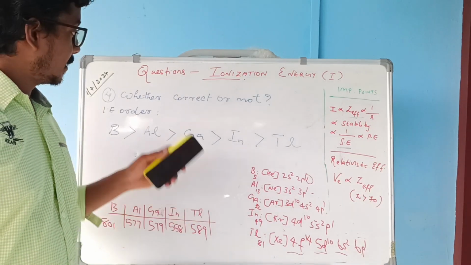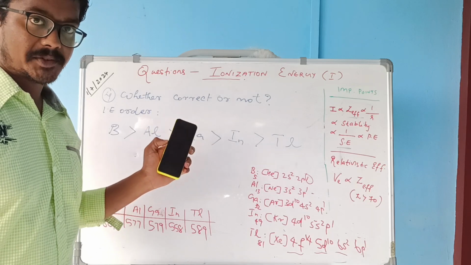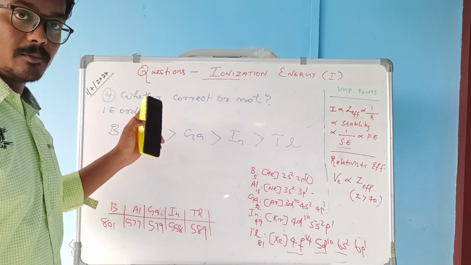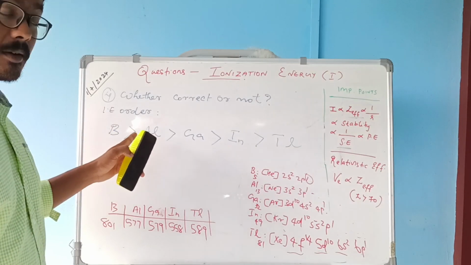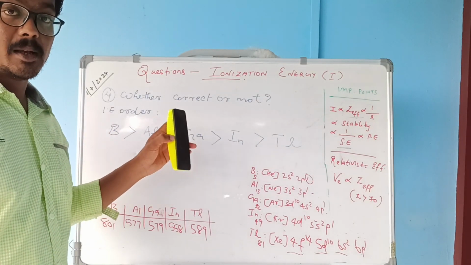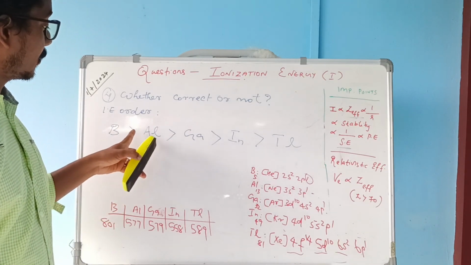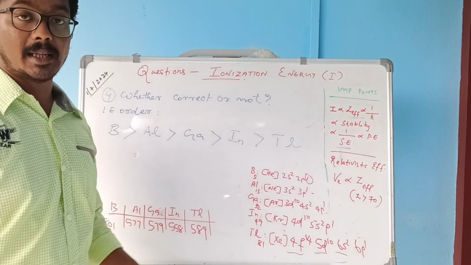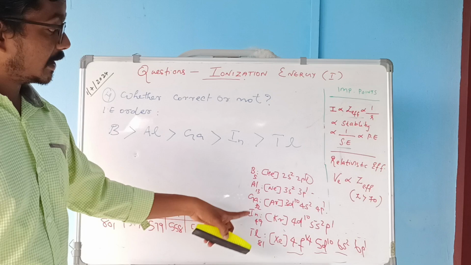The fourth question is very important. You will be given a series of ionization energy orders, and you have to write whether the order is correct or not. Here we have a boron family order of ionization energy: boron greater than aluminum greater than gallium, which is greater than indium and thallium. You have to first write the electronic configuration. Here I have written the electronic configuration.